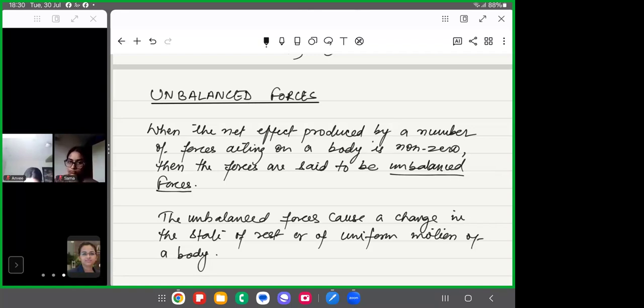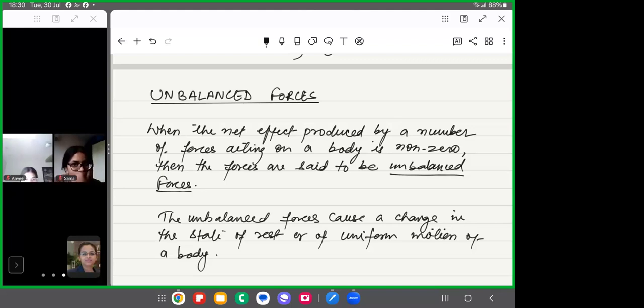So if an unbalanced force is applied on a moving object, there will be a change either in its speed or in the direction of motion. Similarly, to accelerate the motion of an object, an unbalanced force is required. Yes or no? So when you are sitting in a car, how do we increase the speed? We need to use the accelerator. So what is this accelerator actually doing? It is applying that unbalanced force, a force which is required to increase its speed.